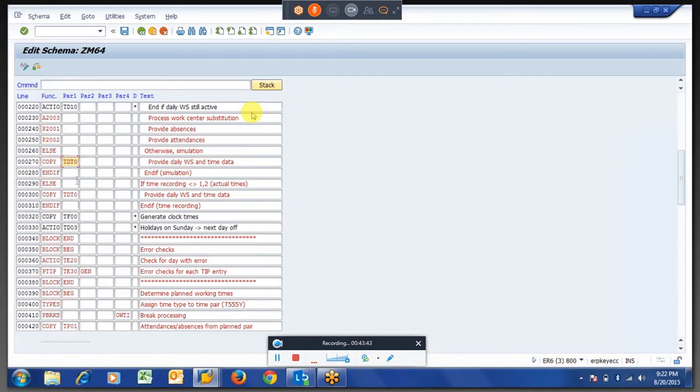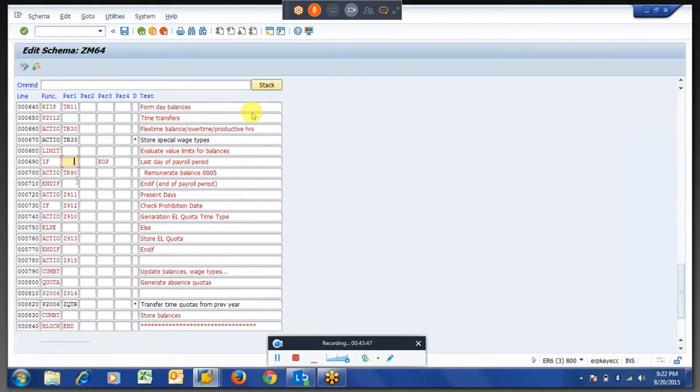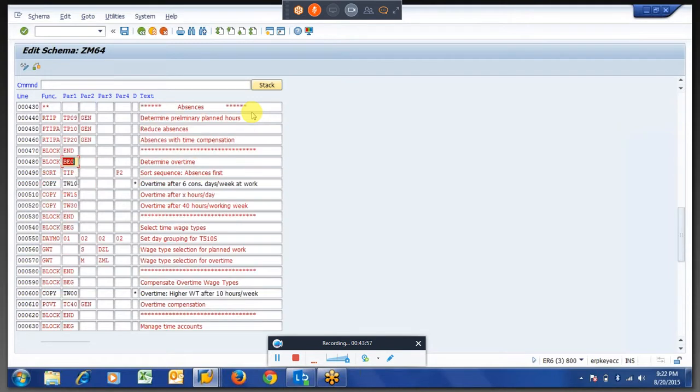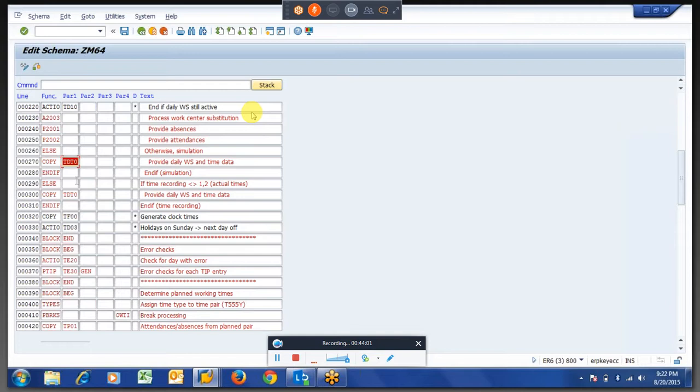Let us say we insert the same thing after, to explain something more. What we have to do is, after 2002 we will insert in the schema. See, I am going to explain something more over here.